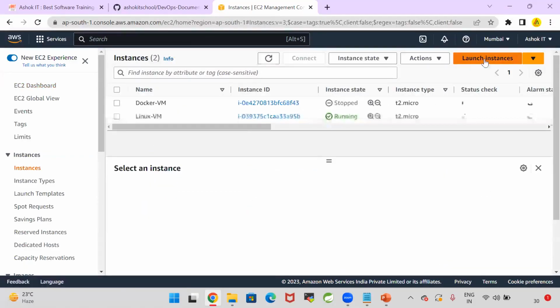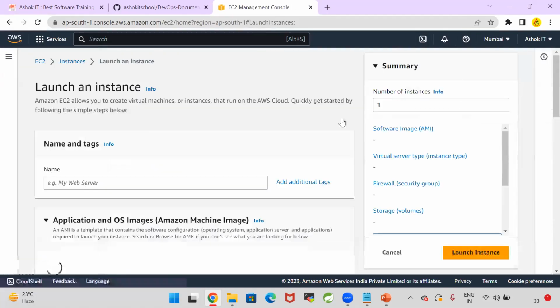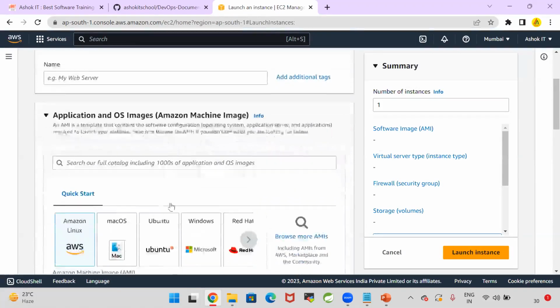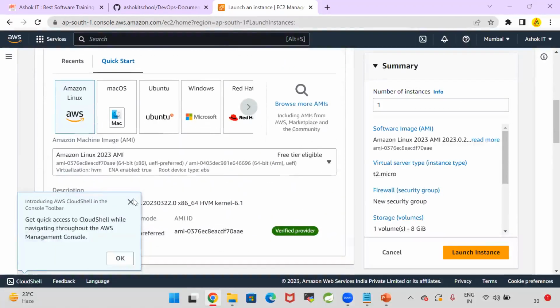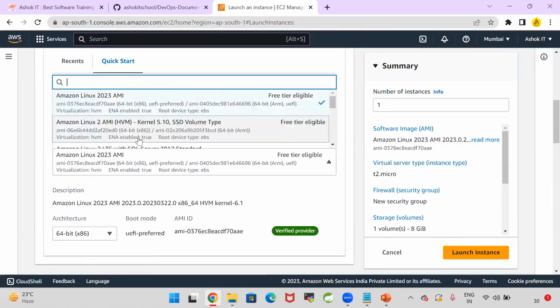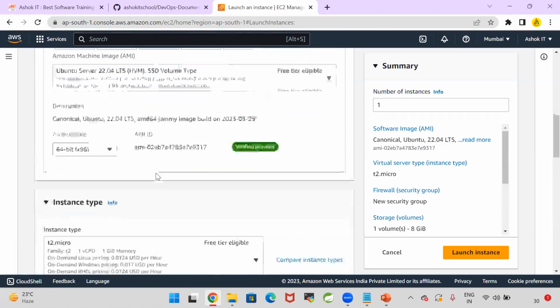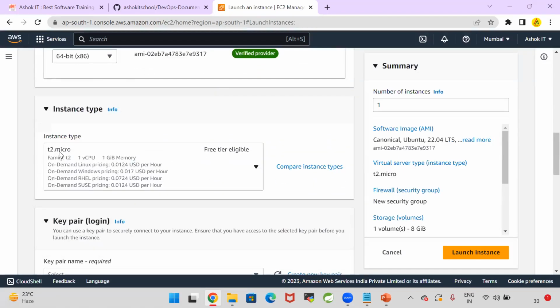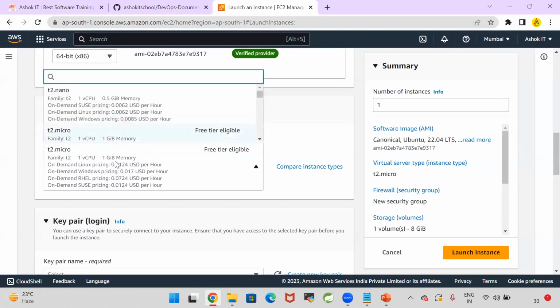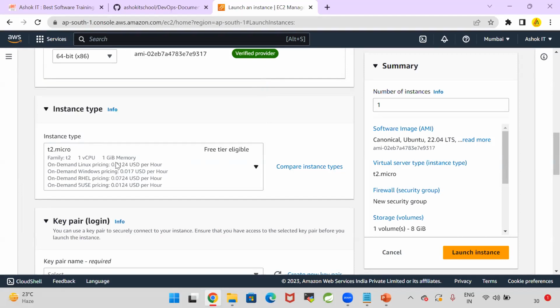Now go to the instance. When I go for launch instance, there is an option to select the image. So now I can select Amazon Linux, or I can select Ubuntu. When I go for Ubuntu here, T2 micro is coming, free tier eligible. That is free of cost. With this T2 micro, only 1 GB RAM we are getting. Free, but 1 GB RAM.